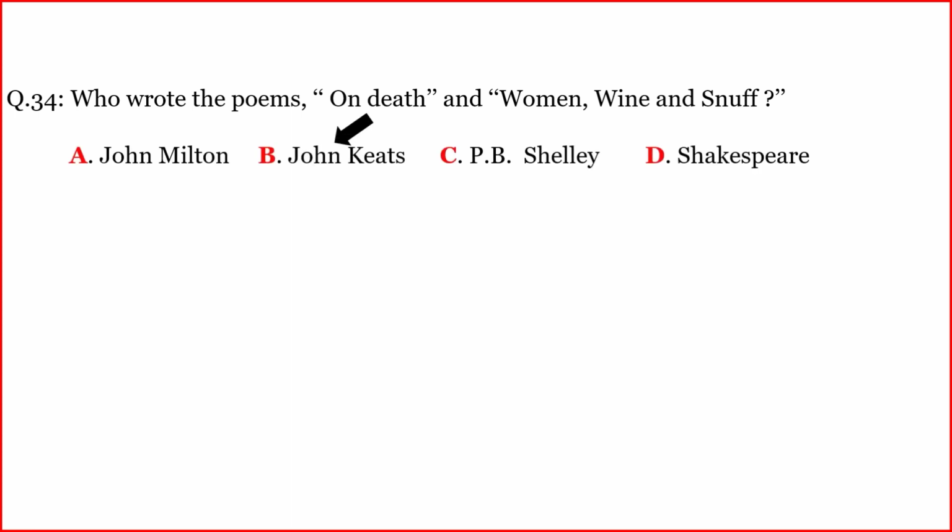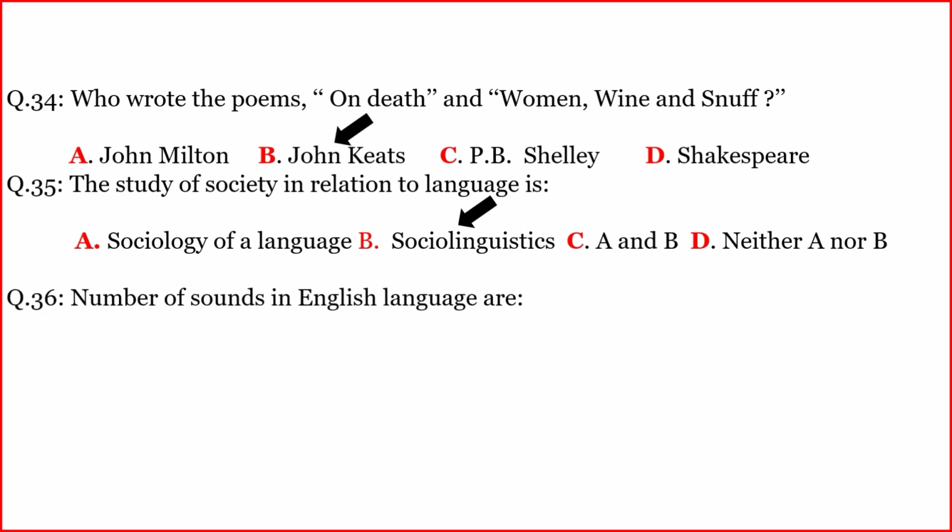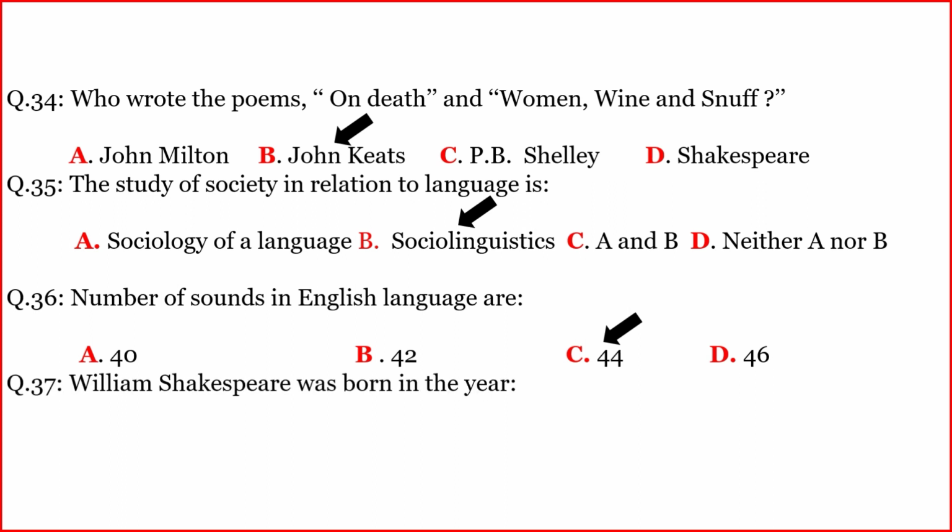John Keats. Another question. The study of society in relation to language is. The correct option is B. Sociolinguistics. Another question. Number of songs in the English language are. The correct option is C. 44. Another question. William Shakespeare was born in the year. The correct option is A. 1564.